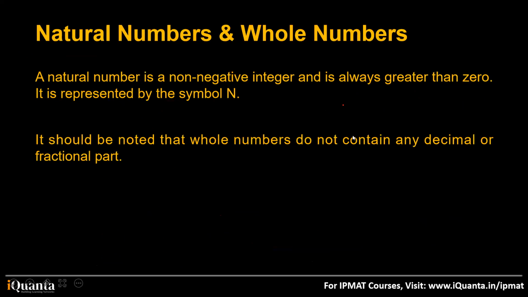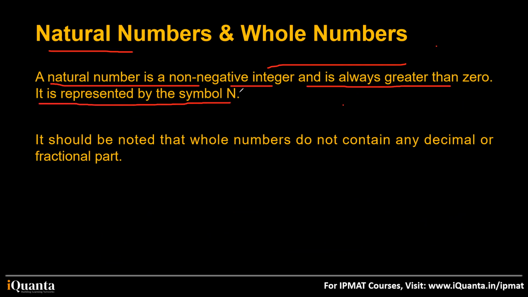Now we have natural numbers and whole numbers. When we come to natural numbers and whole numbers, a natural number is a non-negative integer and is always greater than 0. It is represented by the symbol n. You do not need to pay attention to the symbol n. This is quite relevant for IPMAT people. We will discuss it in set theory when we come to higher maths. But for CUET students, you just have to pay attention to this part.